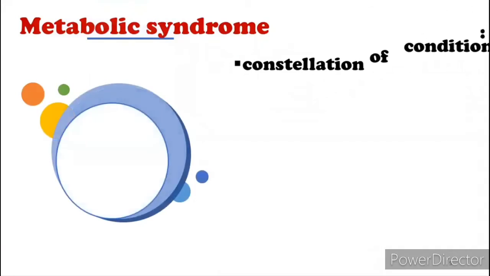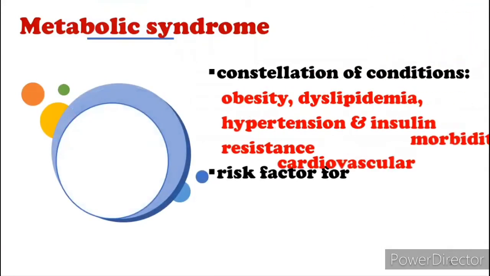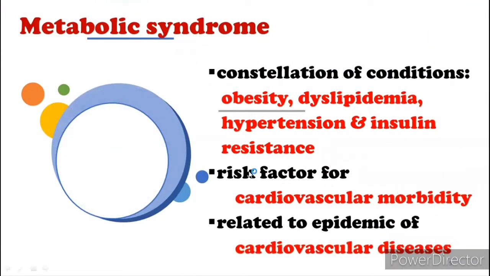Metabolic syndrome, on the other hand, is a constellation of conditions that include obesity, dyslipidemia, hypertension, and insulin resistance. MetS has been recognized as a risk factor for cardiovascular morbidity and is likely related to the epidemic of cardiovascular diseases.